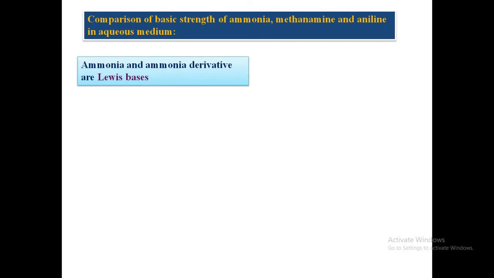Let's study about comparison of basic strength of ammonia, methylamine and aniline in the aqueous medium. Ammonia and ammonia derivatives are Lewis bases, and the reason behind it is the presence of lone pair of electrons on nitrogen which can be donated.